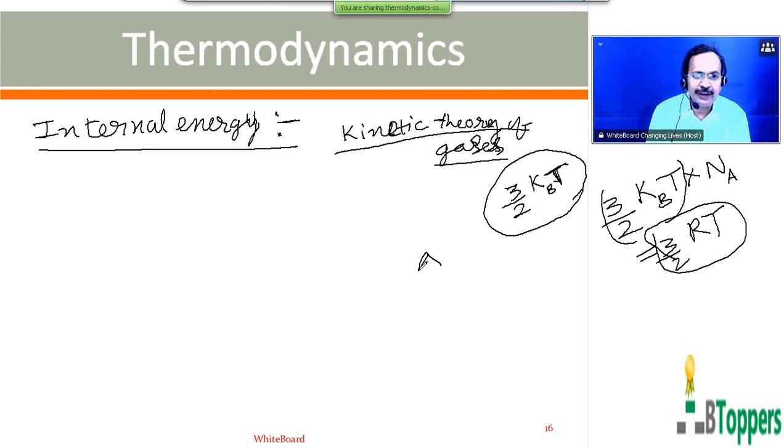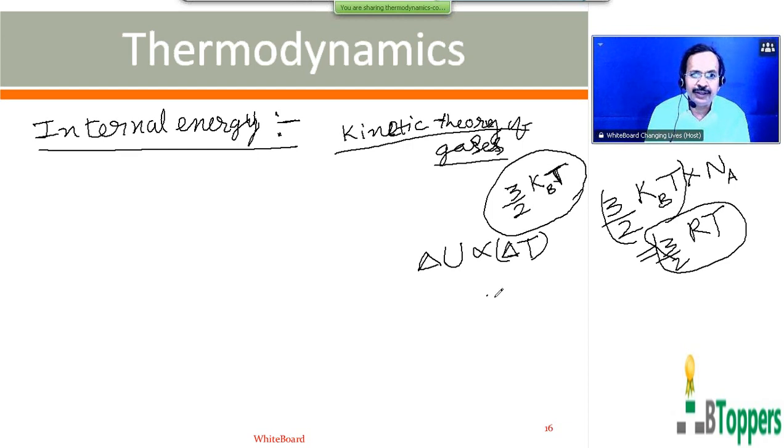Therefore, the change in the internal energy of a fixed mass of an ideal gas in any process or change depends only on the change in the temperature of the gas, but does not depend on the process or method used to change the temperature of the gas.